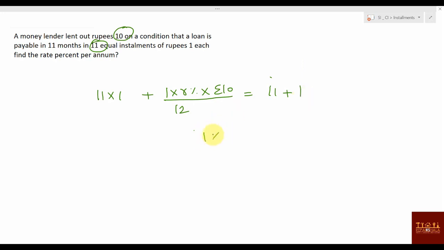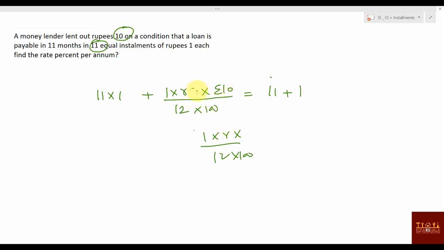You can say 1 into R by 12, and 100 also will be there. Okay, don't forget. So 12 into 100 R percentage, and I'll not write R percentage, because if I write R percentage here 100 will not come. Yes or no? When I write R percentage, 100 will not come. When I write only R, then 100 will come, right? Because R percentage means what? R percent, R per 100, R by 100.